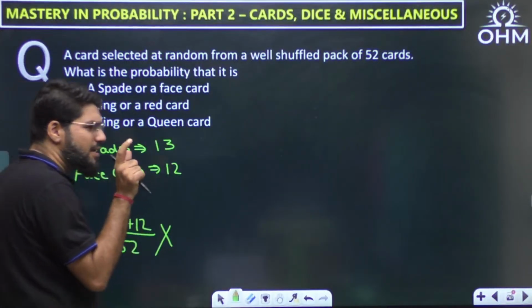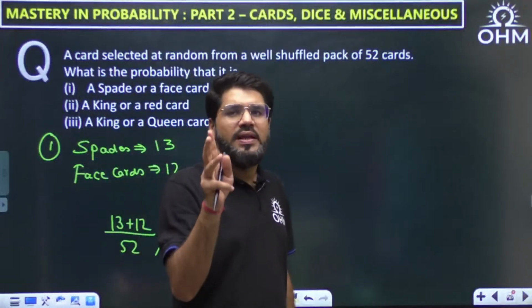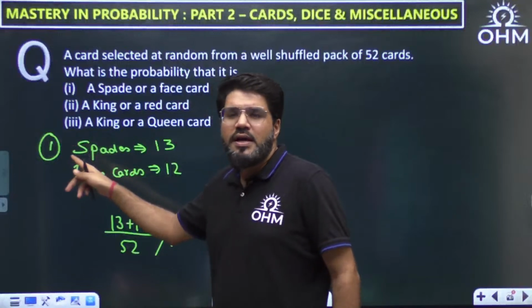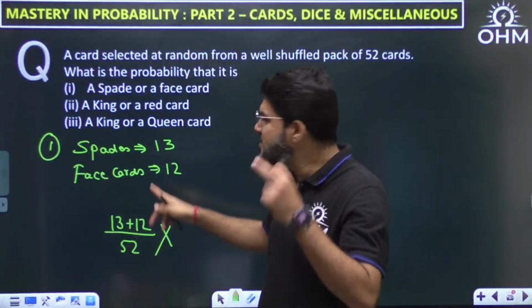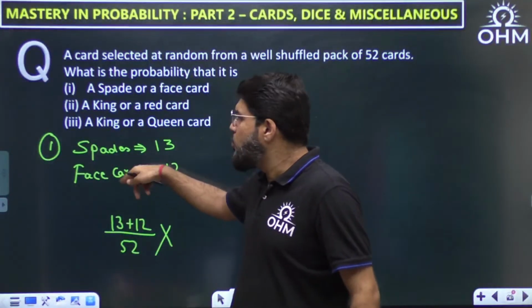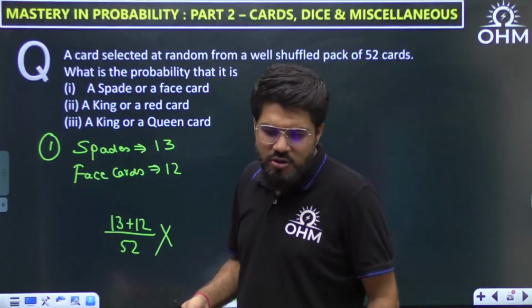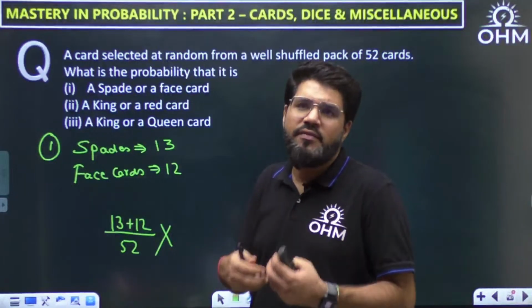What are face cards? Face cards are king, jack, queen, and they are in every suite. So there will be 3 face cards in spades also. That means those 3 face cards are counted double. Here also I have counted, here also I have counted. So that is wrong counting. Whenever there is a common element, we subtract.